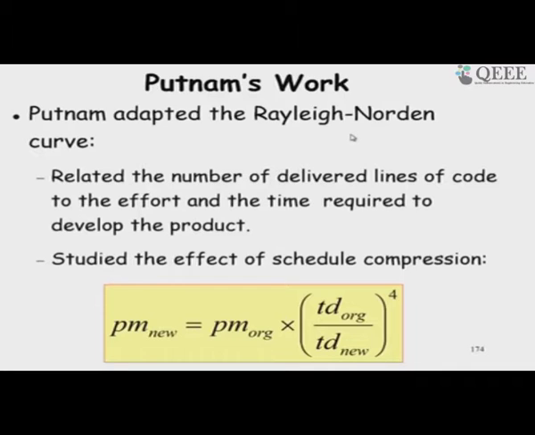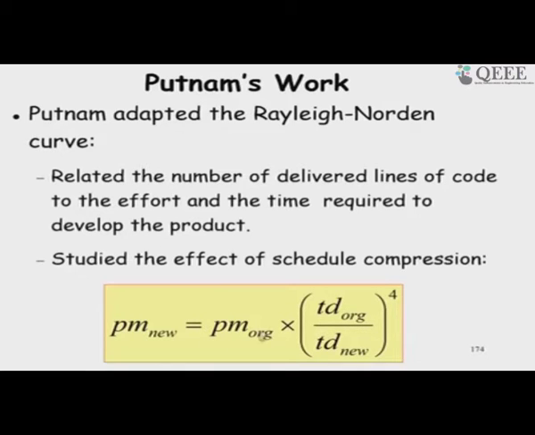Putnam actually used the Rayleigh result of Norden, Rayleigh distribution, and then he obtained that if we need to change the schedule little bit. So, Td is the delivery time. If we change little bit, then the effort requirement increases tremendously, to the power 4. So, let us say the new development time is half the original development time, then this factor becomes 2, and 2 to the power 4 is 16.